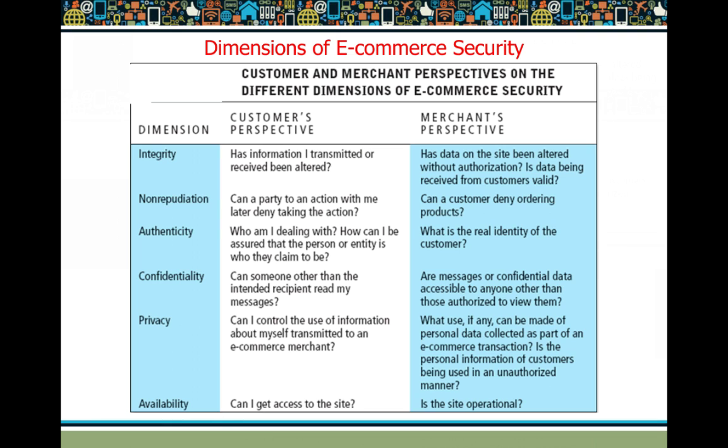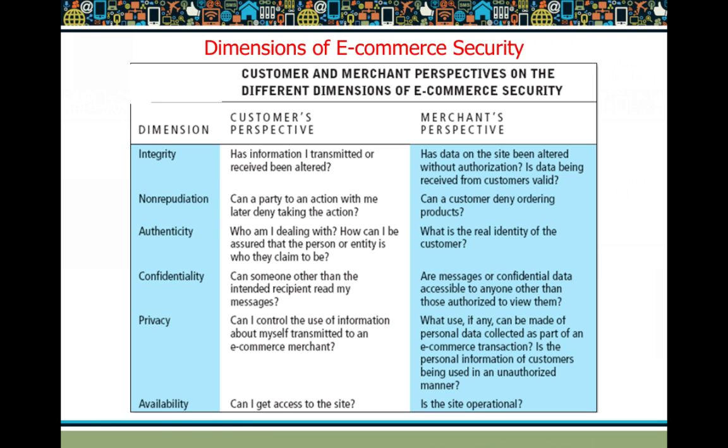Later, when you contact the merchant, he says that he has not sent such a catalog and is not planning to sell such items at such subsidized cost. So if you have received some information from a person, and that person later denies having sent it, then it is an act of non-repudiation. That is from the customer's point of view.